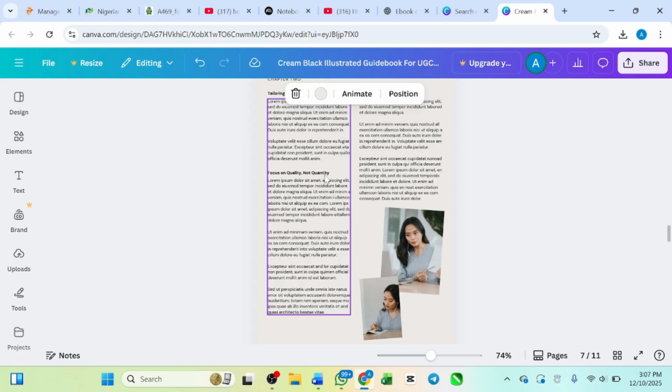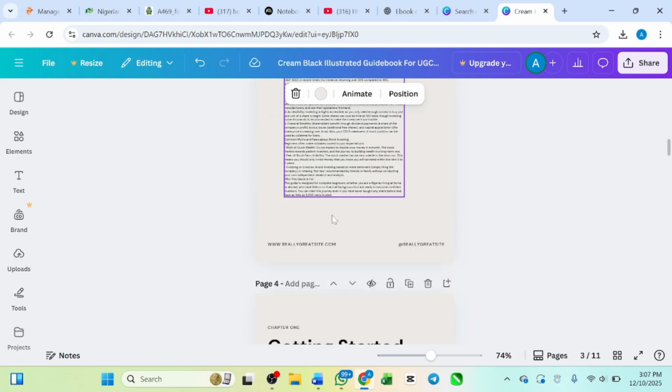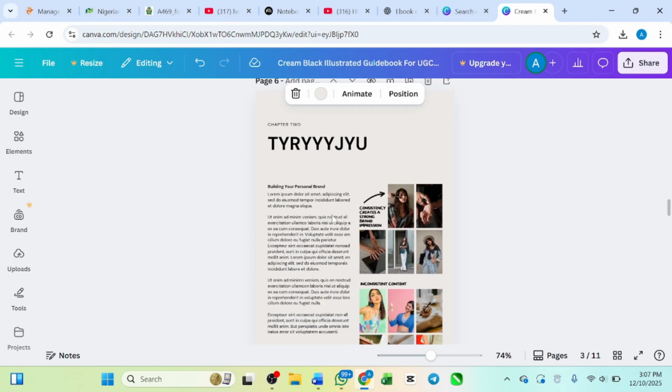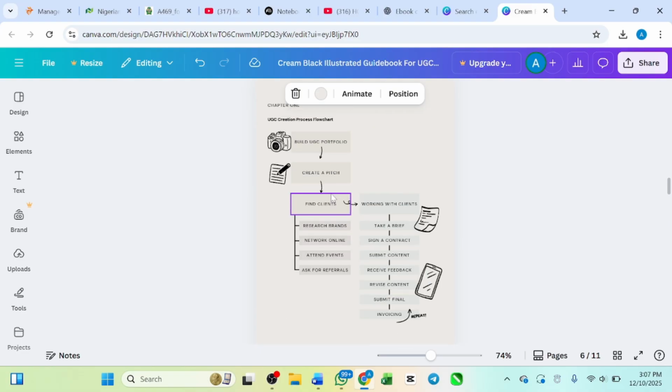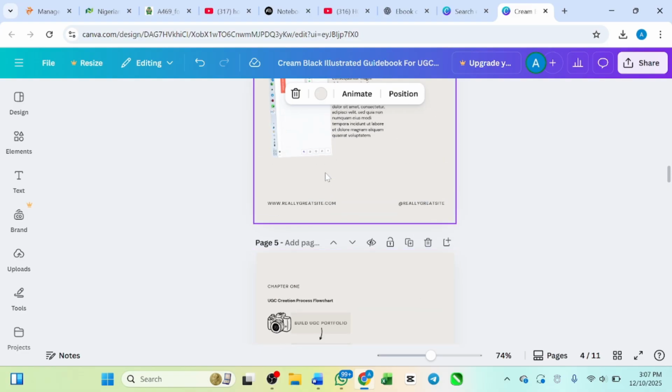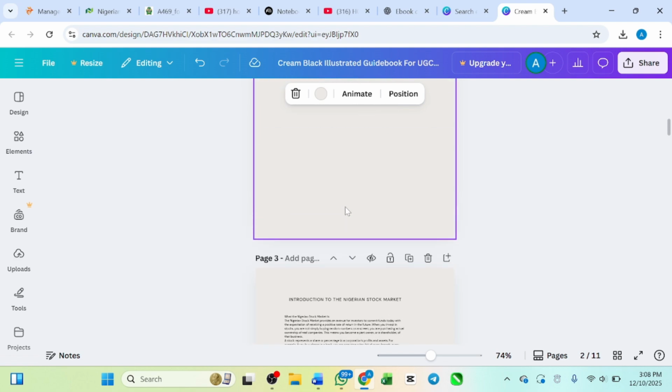You can remove all these things. Like this, your image will be very nice and your design will be very okay. It is better than using the PDF directly, or just converting it to PDF from Word. With that one, the visual is not going to be very okay. So that's why I advise you to use Canva to edit it.